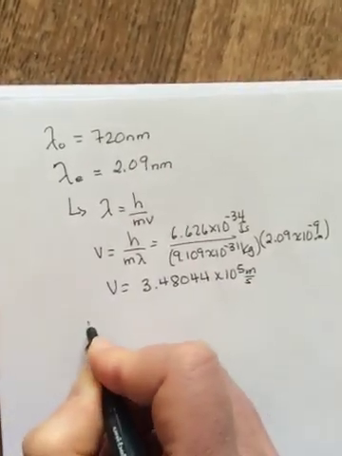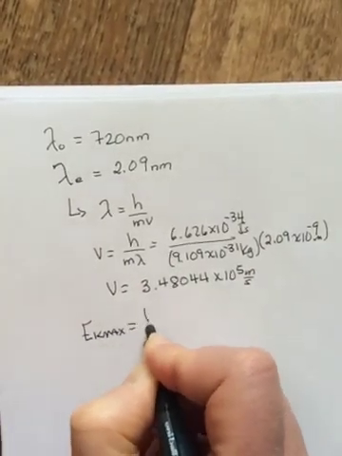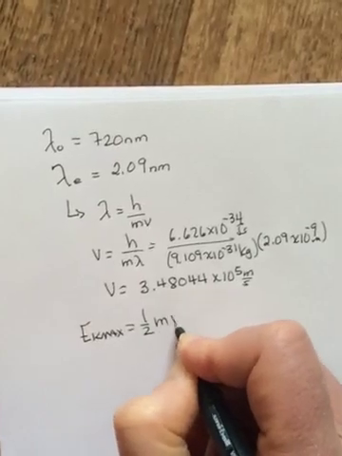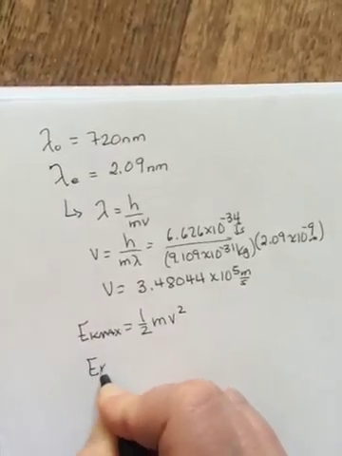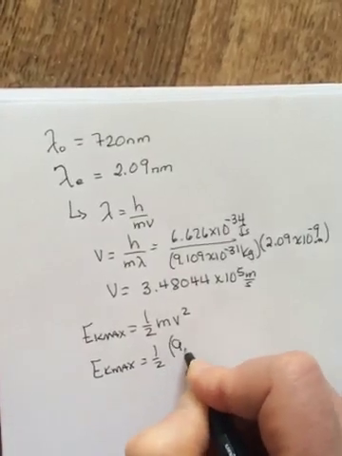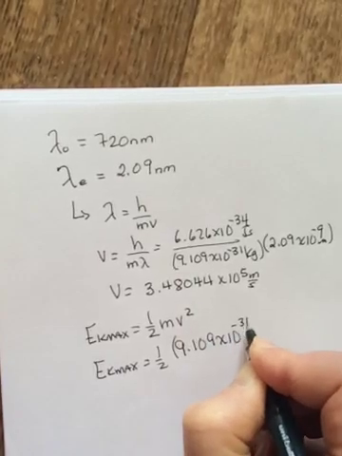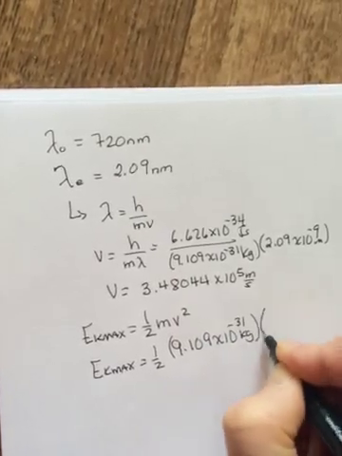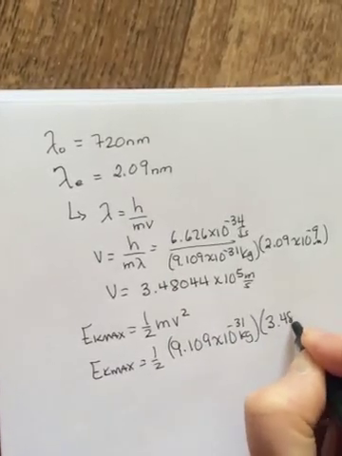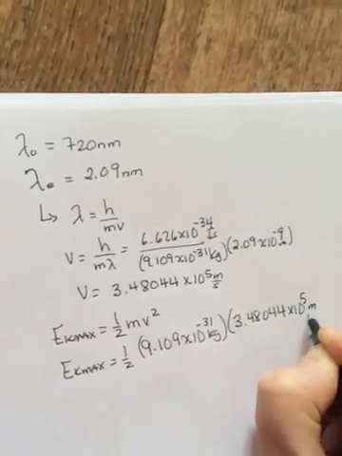And why is that helpful? Because then we can get the EK max of the electron, because we know that's equal to 1/2 mv squared. So EK max is equal to 1/2 times 9.109 times 10 to the negative 31 kilograms times 3.48044 times 10 to the 5th meters per second.